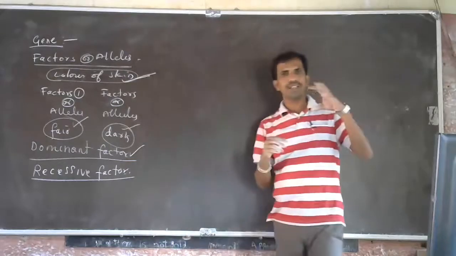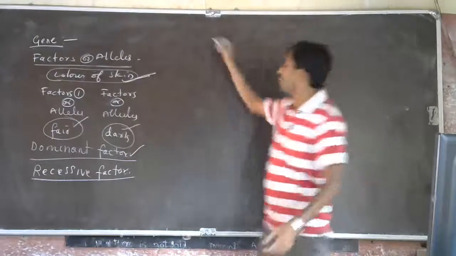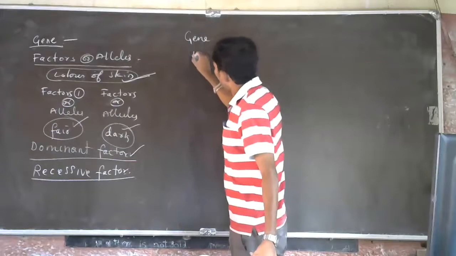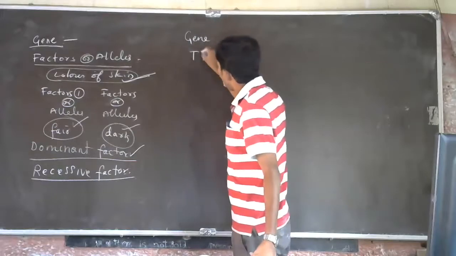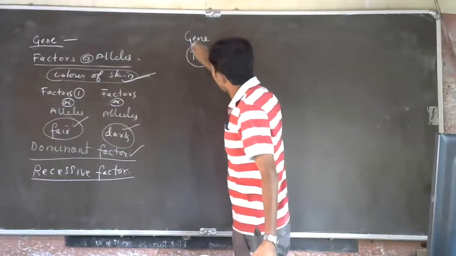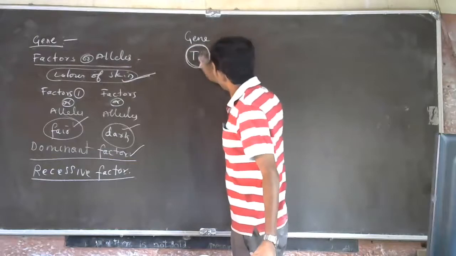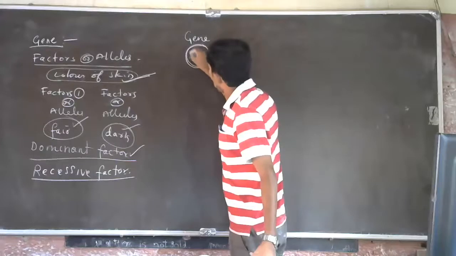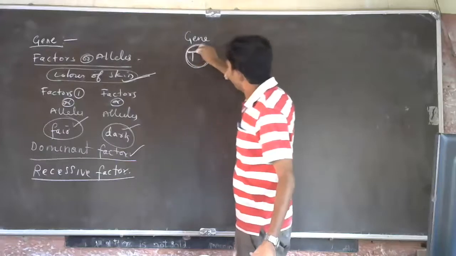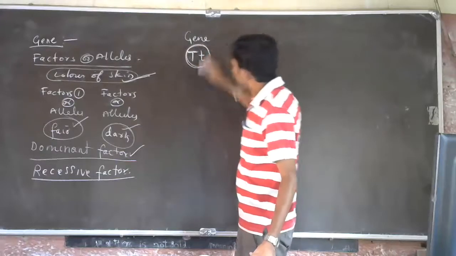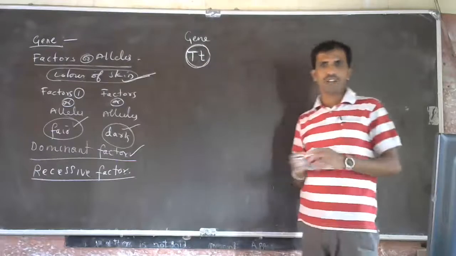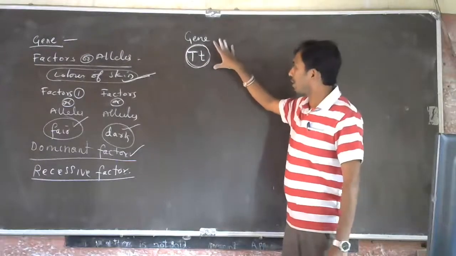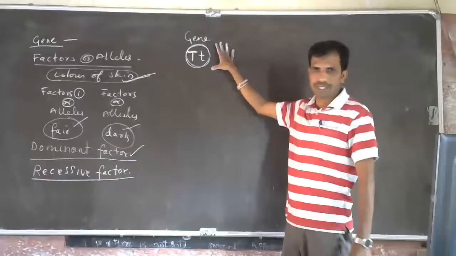Think of a gene in which two factors are considered, tallness factor and shortness factor. I am taking the height of the stem as the character.